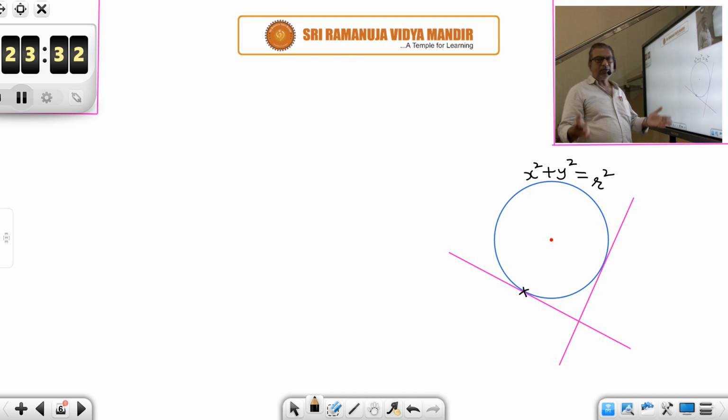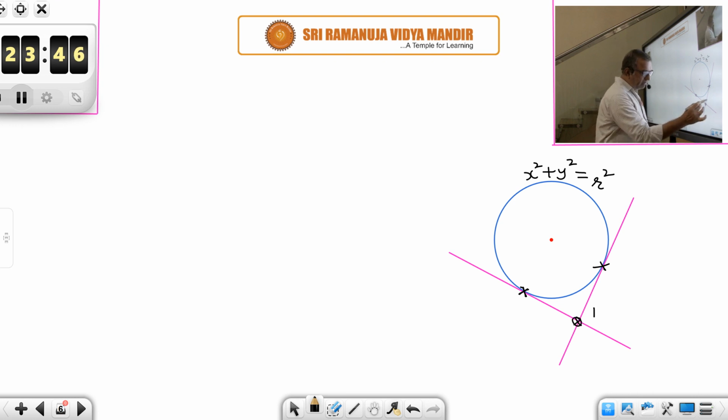It is nothing but the locus of the point of intersection of perpendicular tangents. At this point I have drawn one tangent, and at this point another tangent, such that they are perpendicular. I want the locus of their point of intersection. So, this point's locus we have to find out. Let us take it as x1, y1.